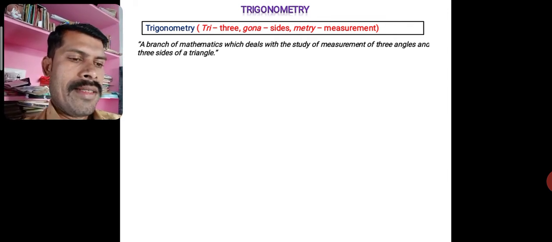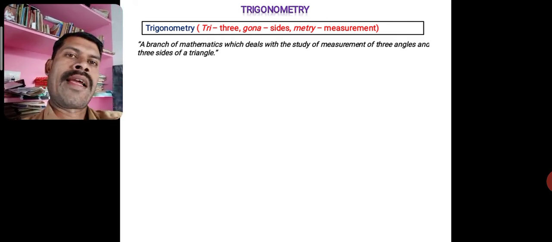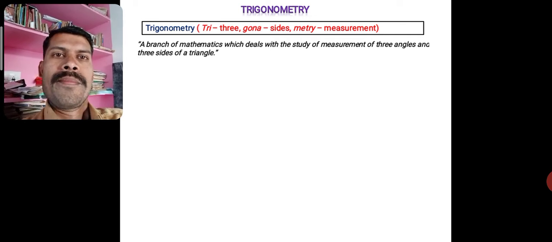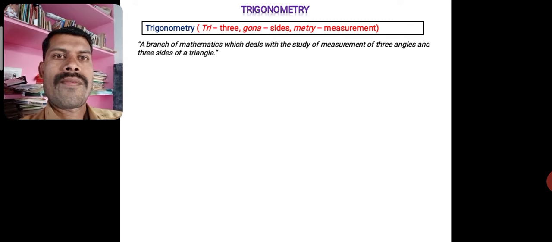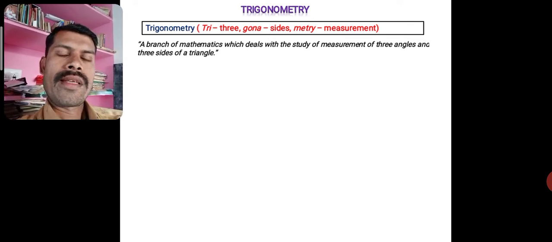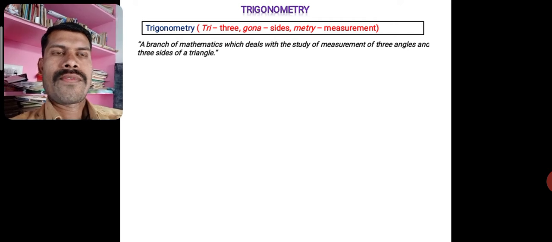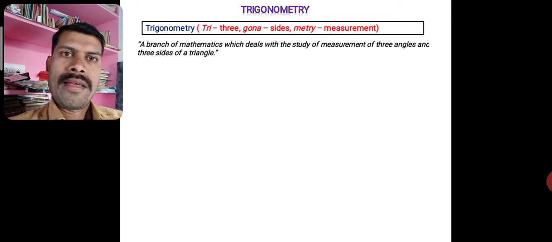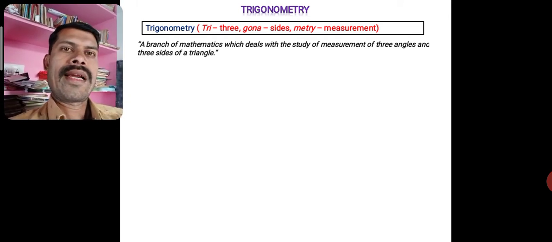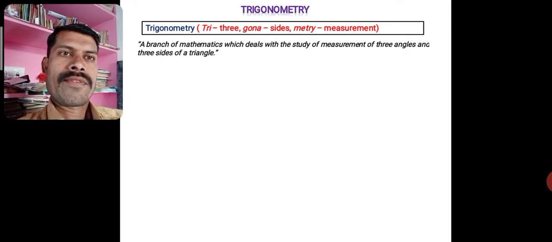In similar triangles, we took the ratios of the corresponding sides of two similar triangles, is it not? Here, what is the advantage of trigonometry? If we know the angle, we can calculate the side. It gives the relationship between angle and sides of a single triangle. In the previous classes, if we know two sides, we can calculate another side. Here, if we know one angle and one side, we can calculate the other two sides easily. This is the advantage of trigonometry.